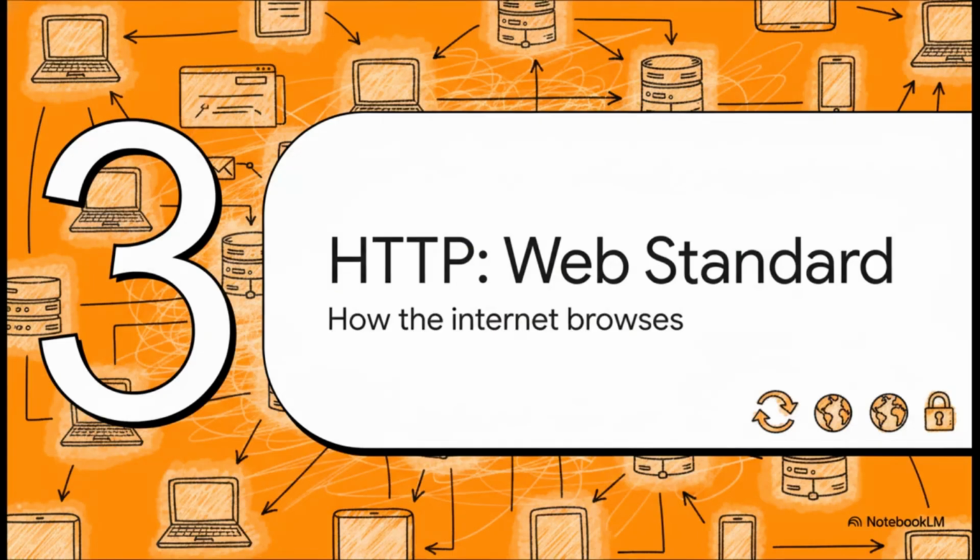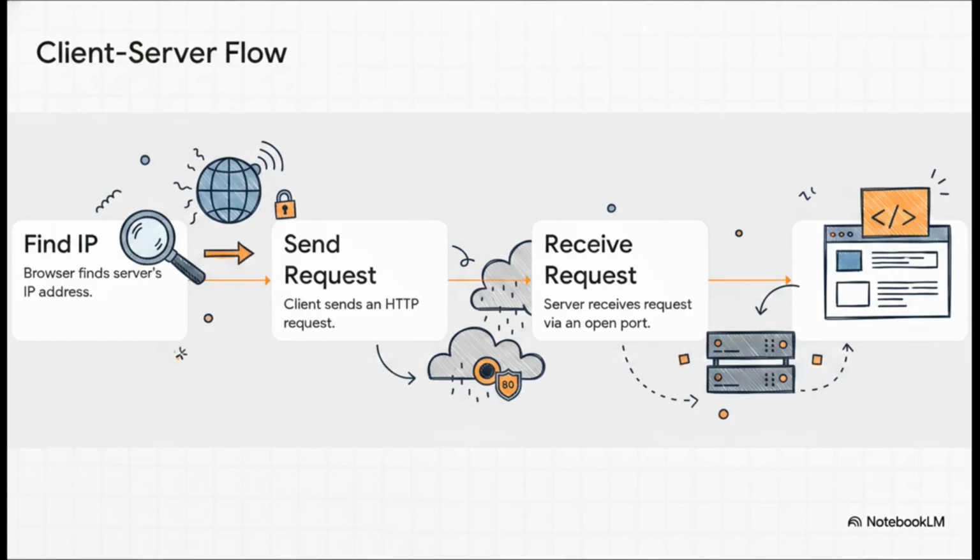Moving on to Section 3, HTTP. This is the web standard, basically how the internet browses. So let's look at how this HTTP handshake actually plays out in the real world. It's your classic client-server relationship. Let's say you want to open up a website. First, your browser, which is the client, looks up the server's unique IP address. Second, your client shoots over an HTTP request over the internet, basically asking for that web page.